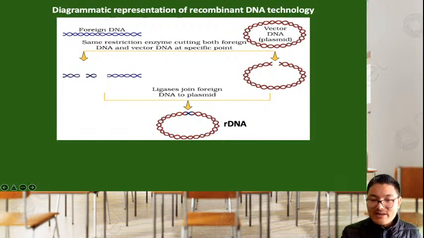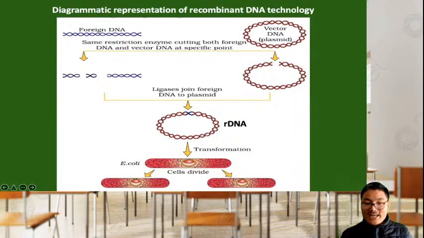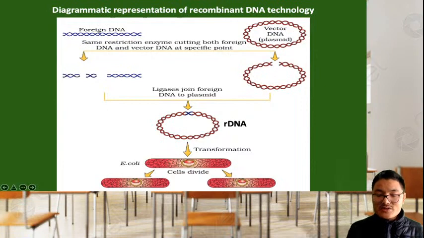Newly combined, right? And that DNA should be transformed into bacteria. That DNA should be introduced into the E. coli bacteria, that is the host organism, and hence that process is called transformation. Once the cell of E. coli divides, there is copying of the rDNA, and such a process occurs continuously.